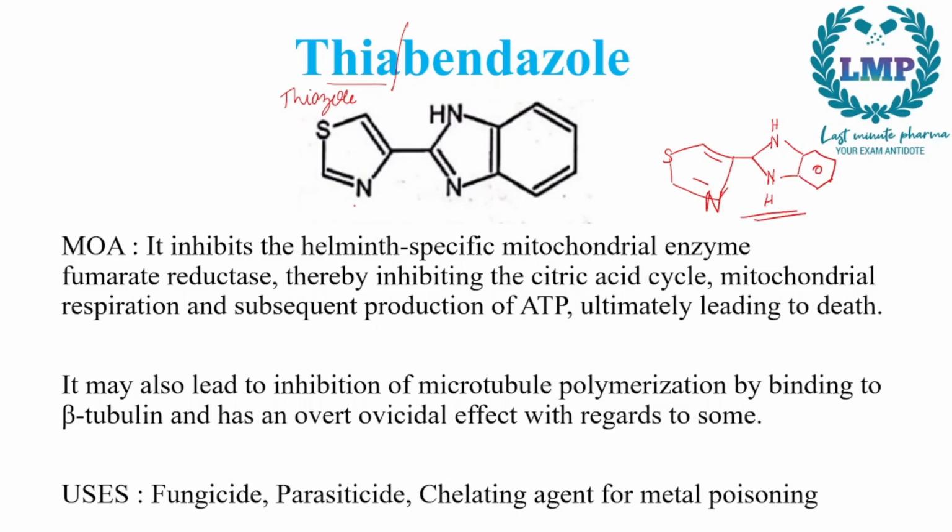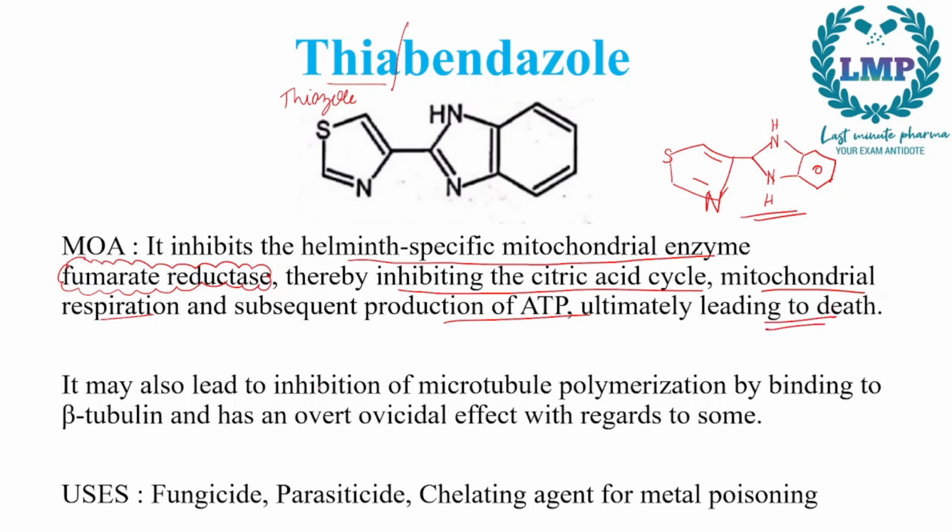Now what is the MOA? It will inhibit the helminth specific mitochondrial enzyme fumarate reductase. So it will inhibit the enzyme specifically in helminths, that is fumarate reductase, so it will inhibit the citric acid cycle. Now if there is inhibition of the citric acid cycle, there would be inhibition of mitochondrial respiration as well, and subsequently the production of ATP will be reduced, leading to the untimely death of the helminth.